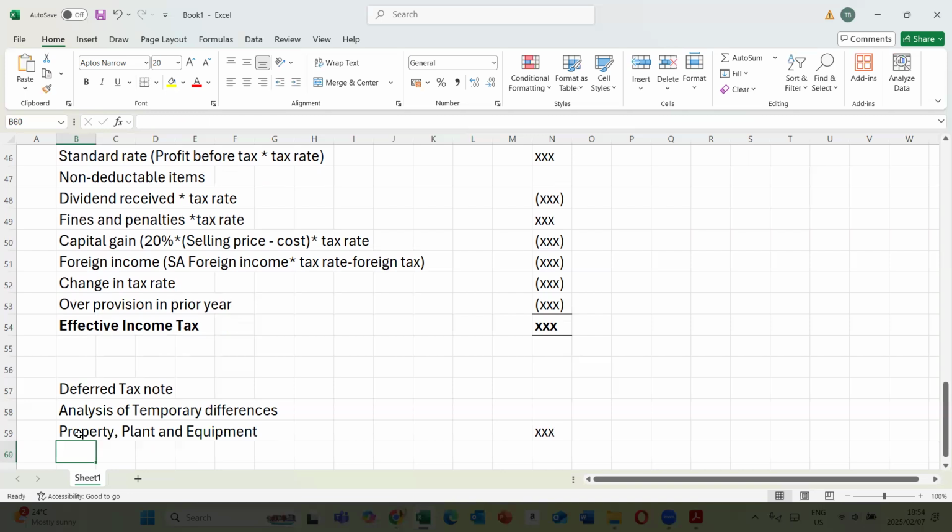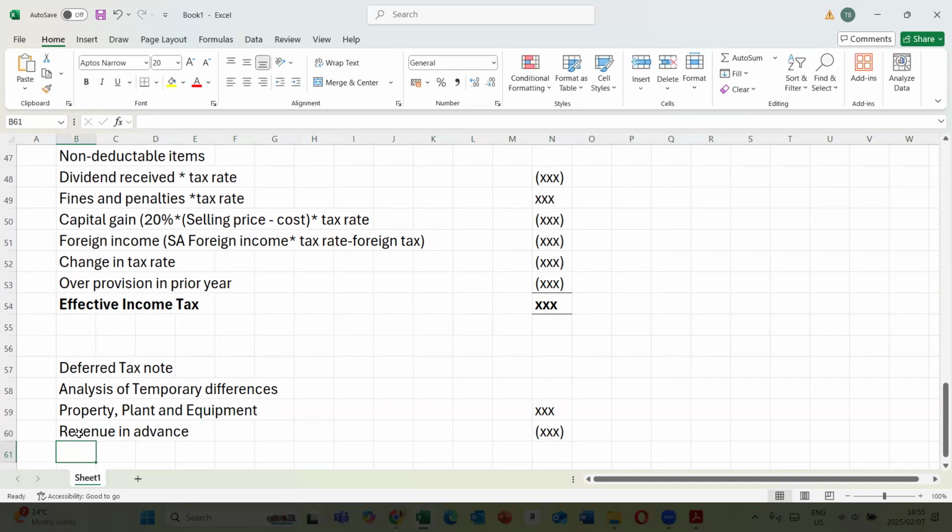Then if there are any other items, for example revenue in advance, you record it there. Revenue in advance gives rise to deferred tax liability. And if there are unused credit losses, you deduct it like that.